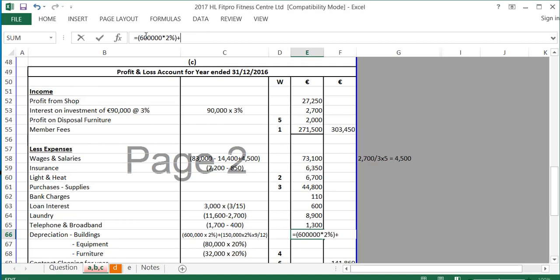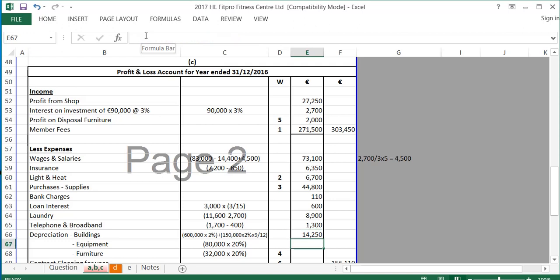Then the buildings we bought during the year also have to be depreciated. So in the payments, the buildings we bought during the year were 150,000. And again, they will be depreciated by 2%. But we did not have them for the full year. We only had them for 9 out of the 12 months because they were purchased on the 1st of the 4th. So I multiply that by 9 over 12, which gives me 14,250.